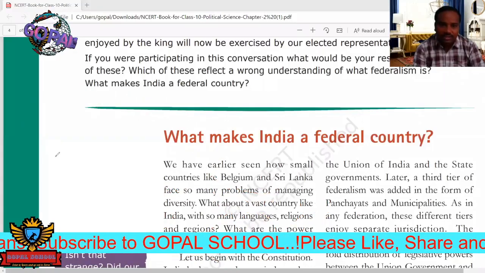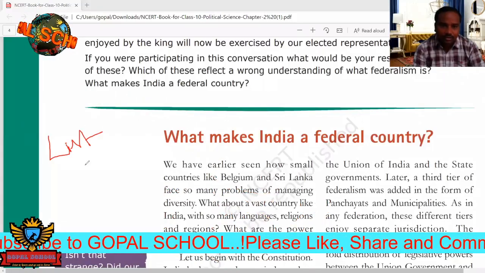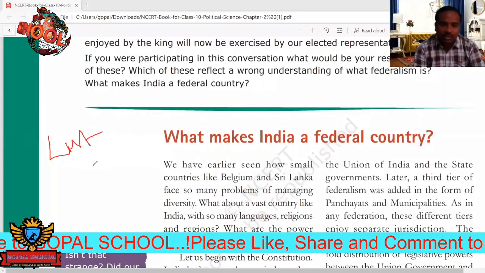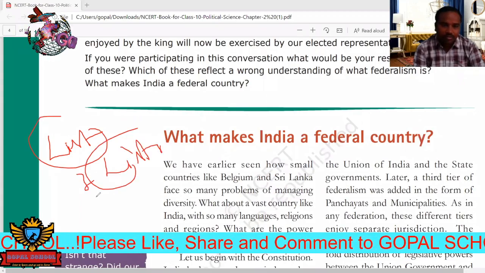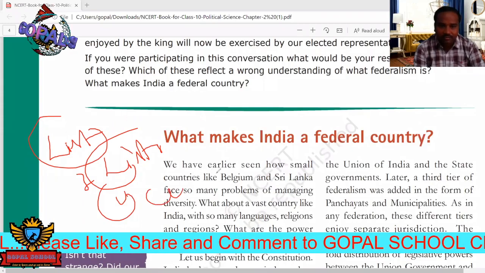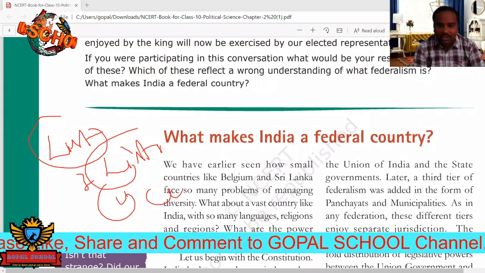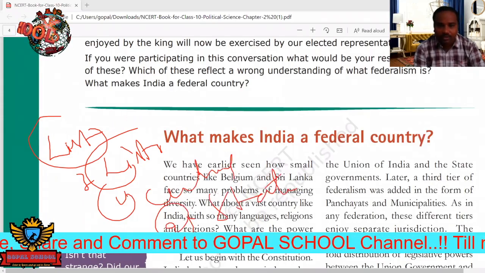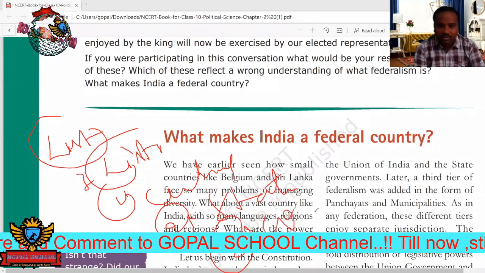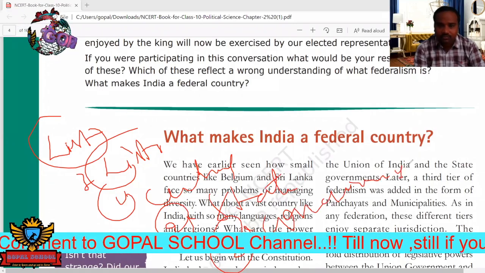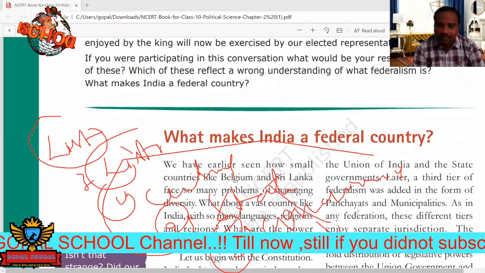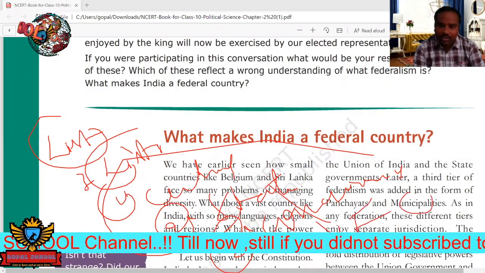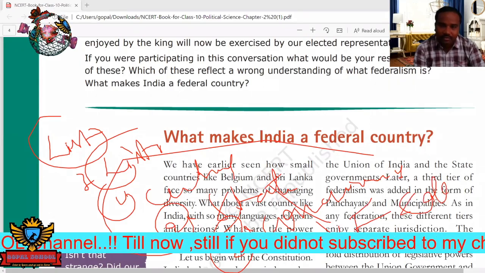We can see the list. So in our constitution there are three lists. One is called the central list, the second one is called the state list, and the third is called the concurrent list. These three concepts show that India is a federation. India is following the federal government.